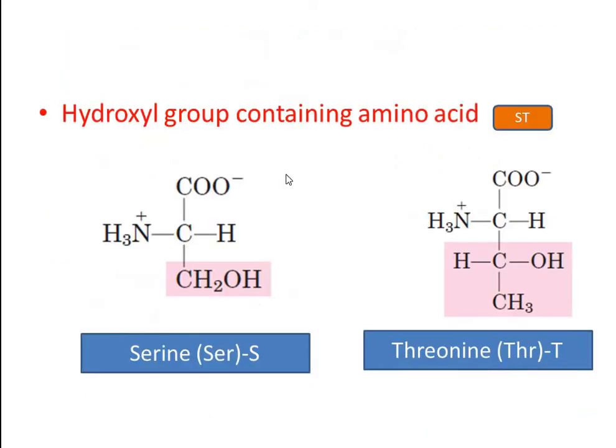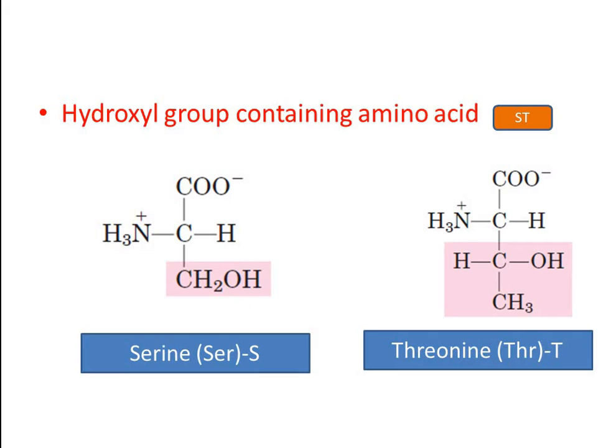Then the second group is hydroxyl group containing amino acids. There are two amino acids which possess a hydroxyl group. These include serine and threonine. Serine has a CH2OH group at its side chain.